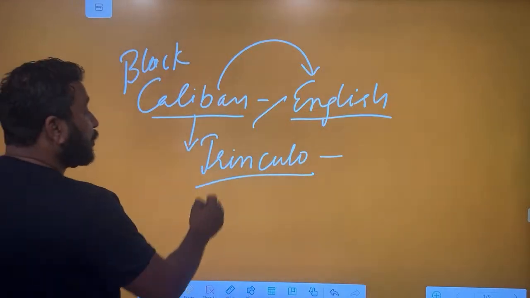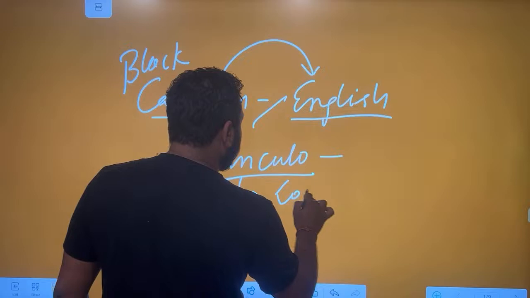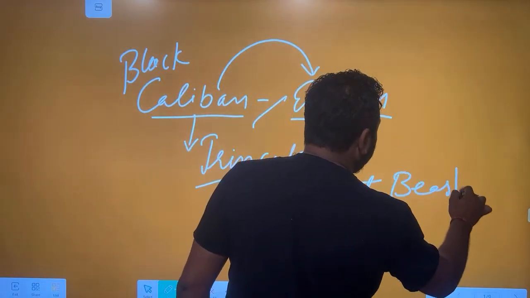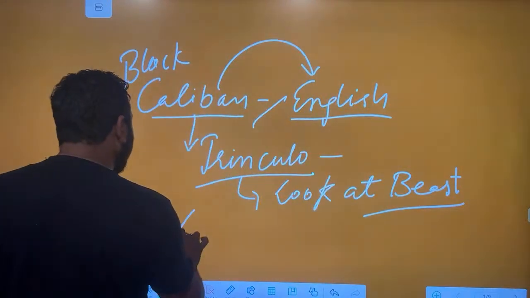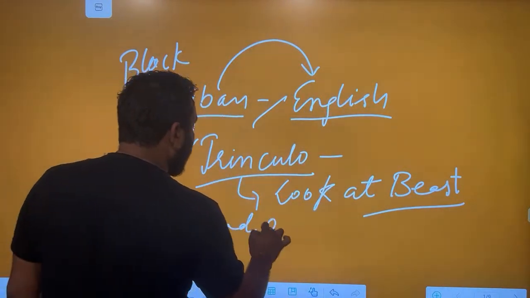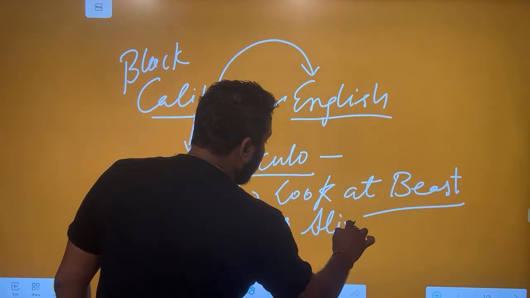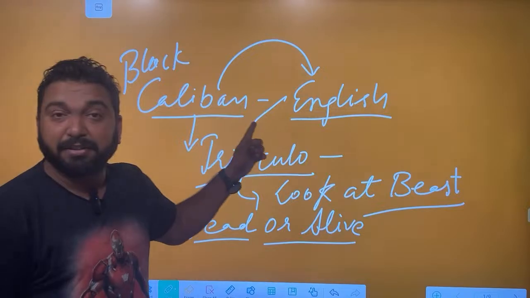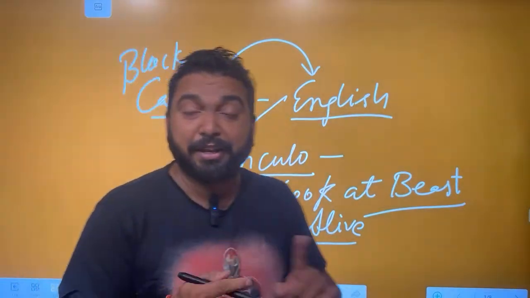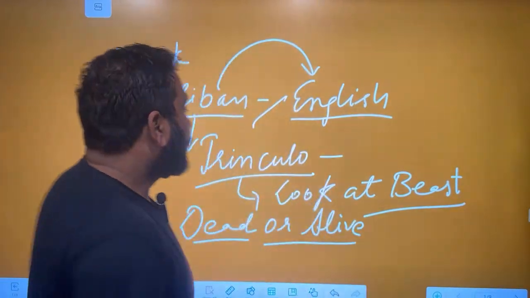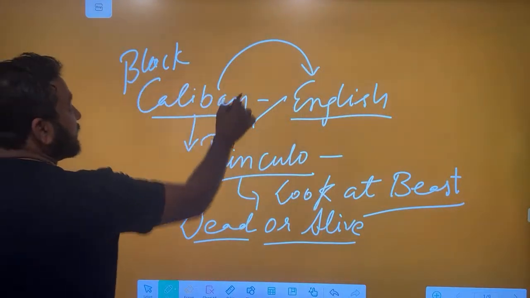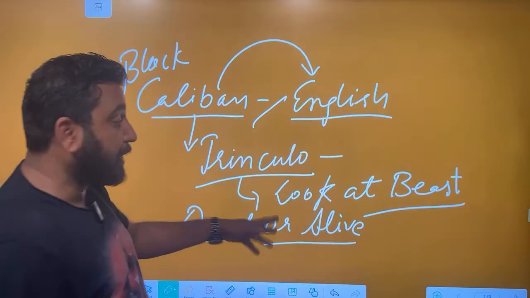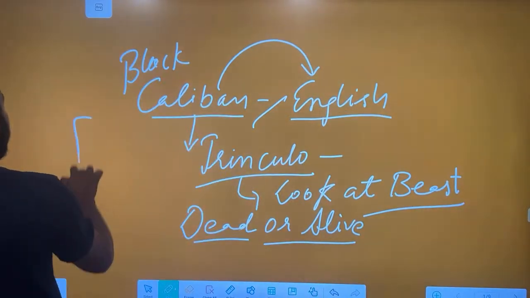Now, Trinculo says, look at the beast. What does Trinculo say on seeing Caliban? Look at the beast. And he says, we will take this beast to England, dead or alive. He says that this beast, this is called racial segregation, color segregation. Trinculo calls him a beast and says that we will take this beast to England, dead or alive, and we will use Caliban in the freak shows.